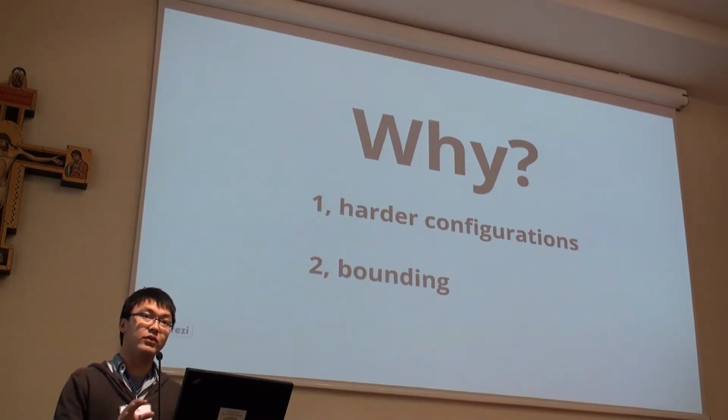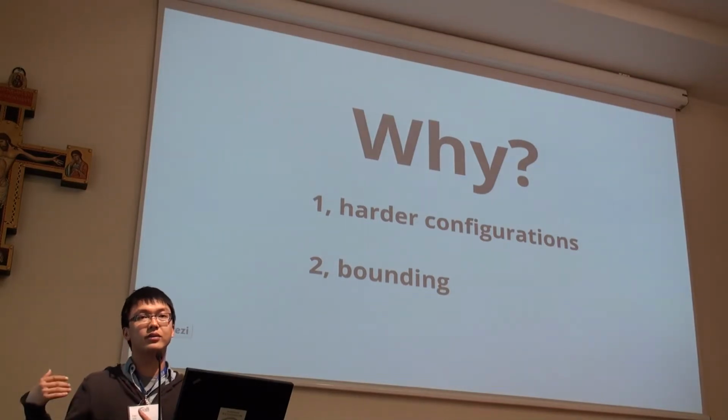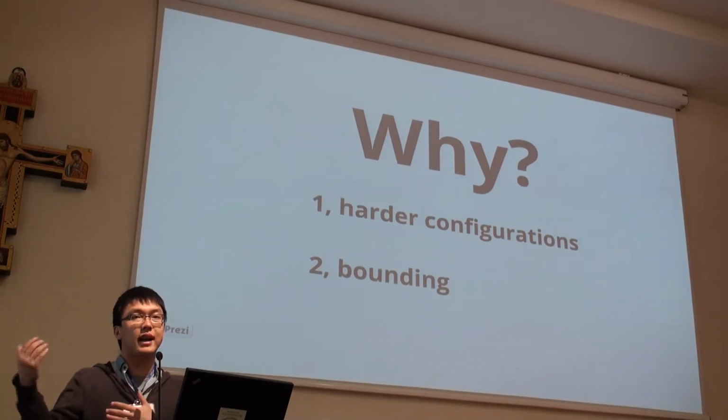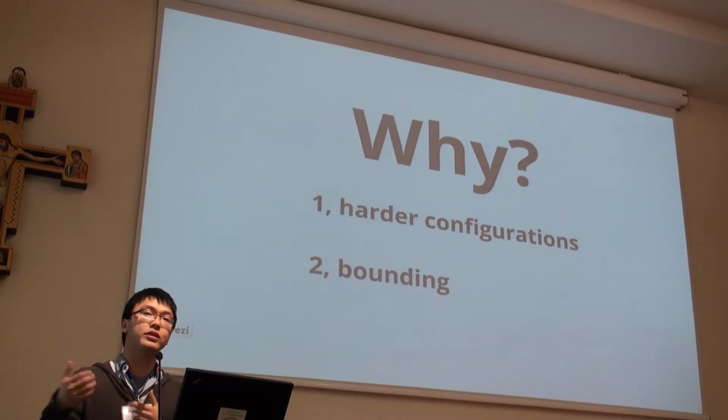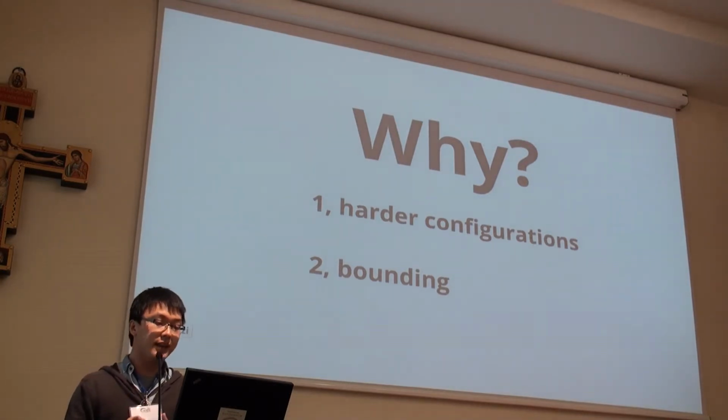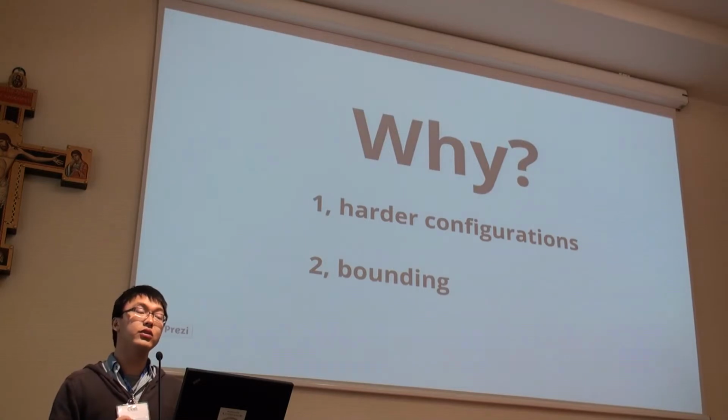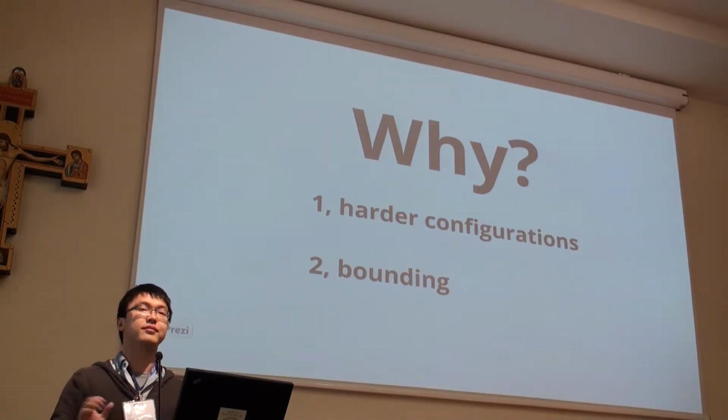This makes it easier to find some solution. Once it has found the first solution, it moves to some harder configuration, and the harder configuration is also better at finding better quality solutions. Another thing is bounding. Because we use the current best solution cost to prune the search space, many easy solutions might not be found.